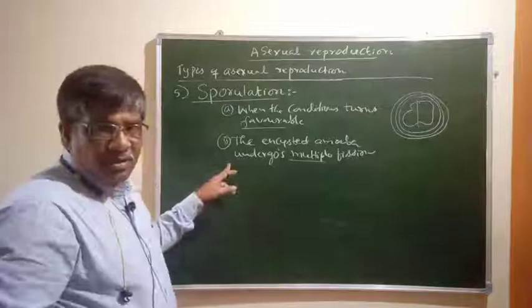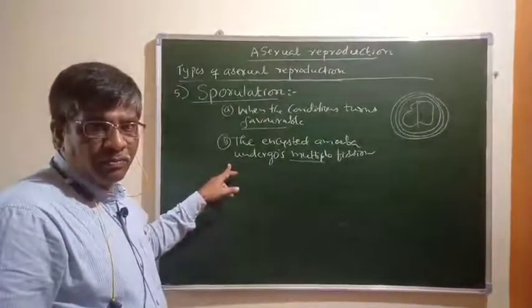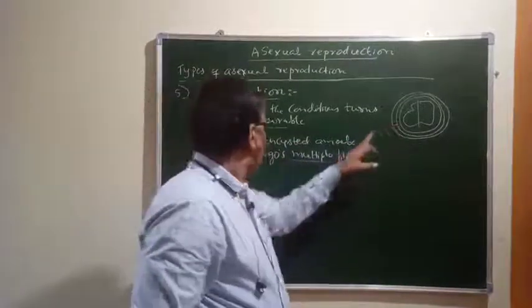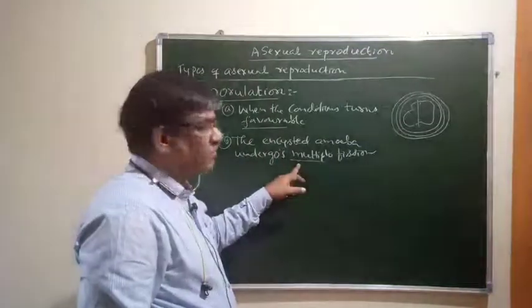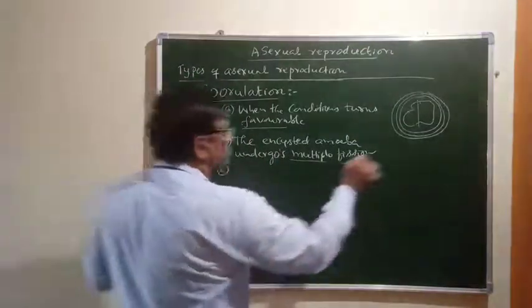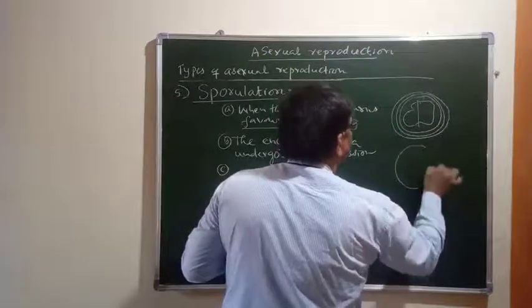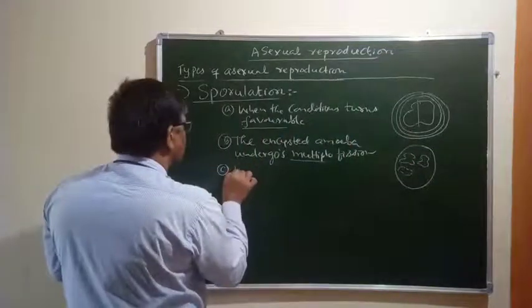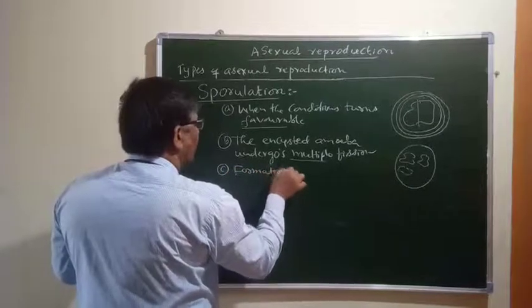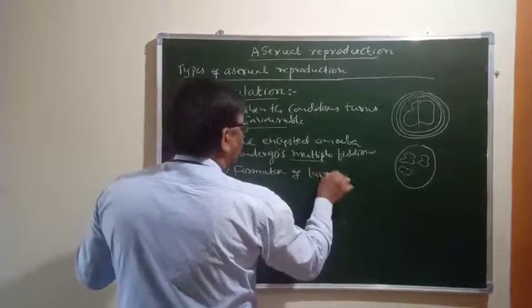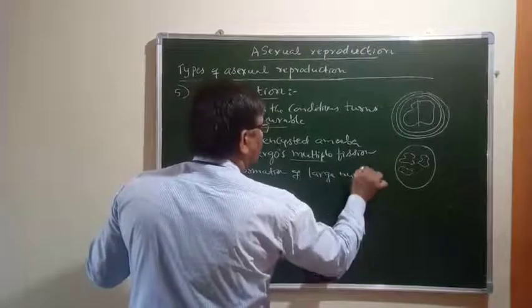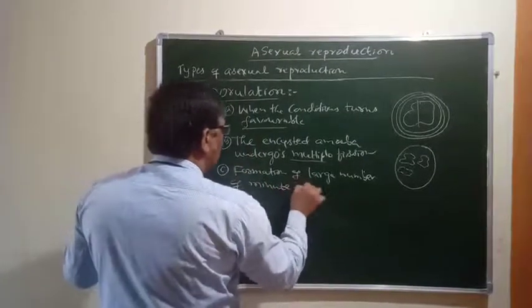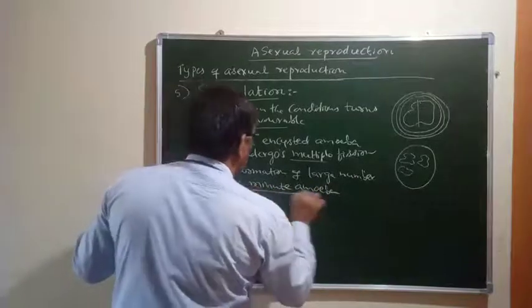The encysted amoeba undergoes multiple fission, and when it does, there is a formation of a large number of minute amoeba, small sized amoeba.